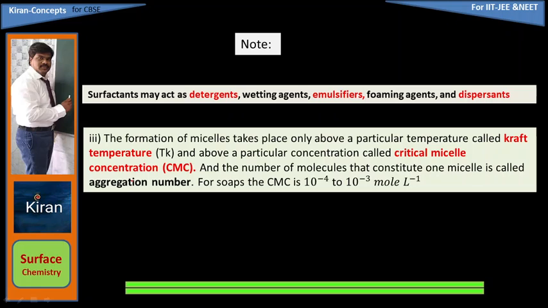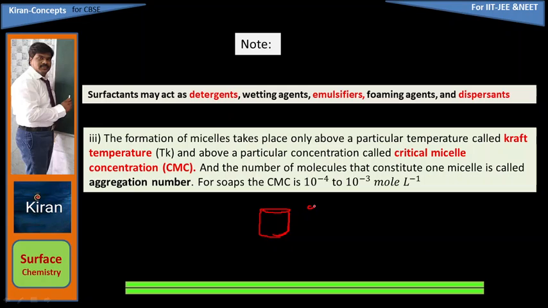And one more new term introduced here, CMC, critical micelle concentration. The number of molecules that constitute one micelle is called the aggregation number. CMC means critical micelle concentration. For example, I want to make a soap solution, that is called a micelle solution.